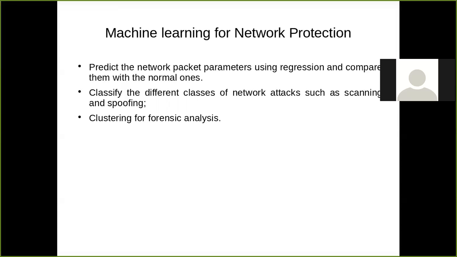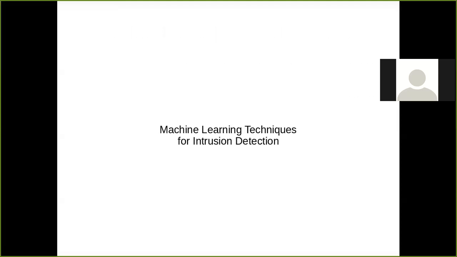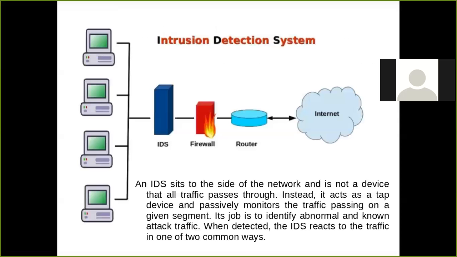So it also helps in forensic analysis, and the method is clustering, which is supported by machine learning. So at network protection, we can directly apply regression, classification, and clustering. Now I am going to move to intrusion detection behavior, where machine learning techniques can help.